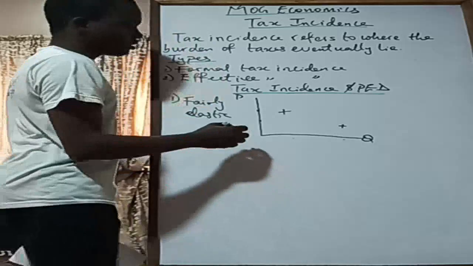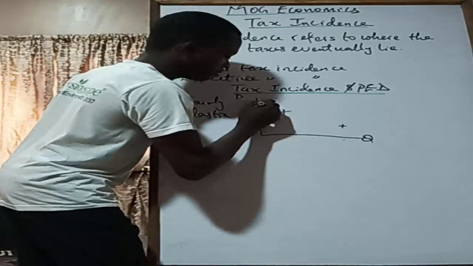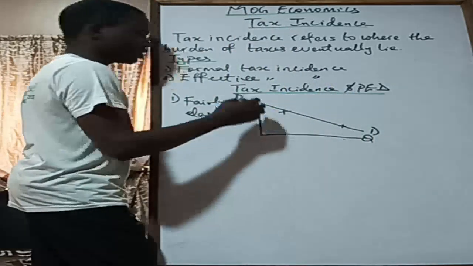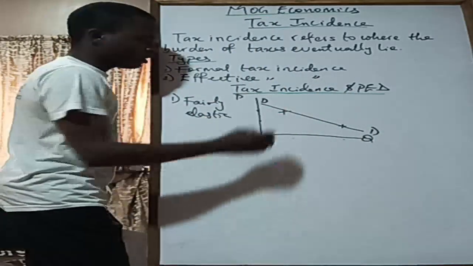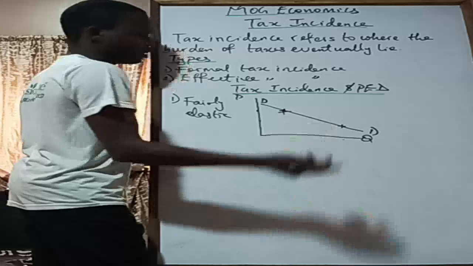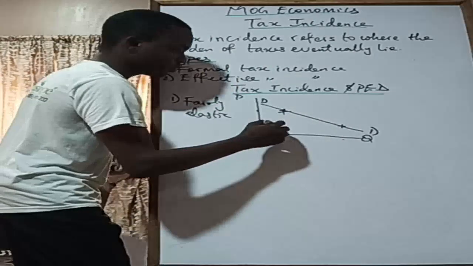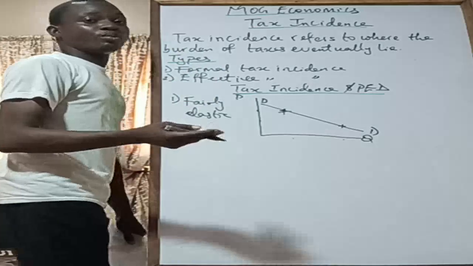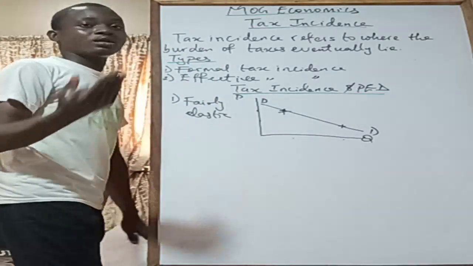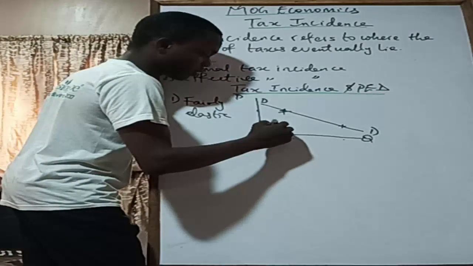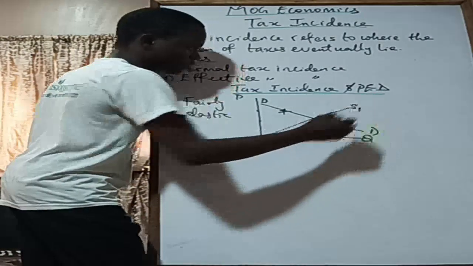So I'm trying to sketch. I'll be having a demand curve like this. So just let me manage it. Okay, a demand curve like this. All right. So now let's draw a supply curve. In this case, the tax is being imposed on the supplier, right? We are talking about indirect taxes. The tax is being imposed on the supplier. So this is an S1 supply curve.